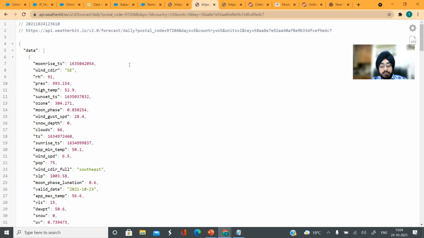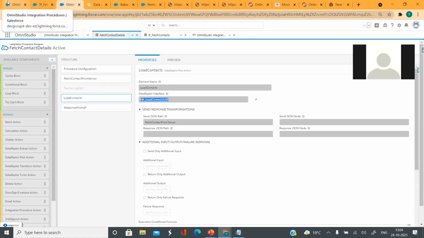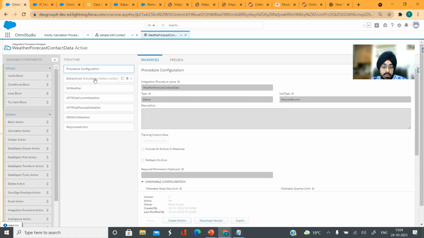We will not be really covering specifics around flex card, but I will be showing you how we are fetching this data. And since we are going toward the top of the hour, I will show you from a pre-built IP here.